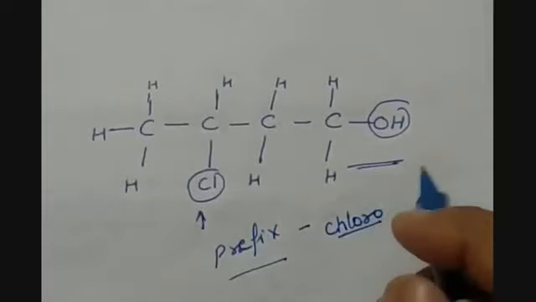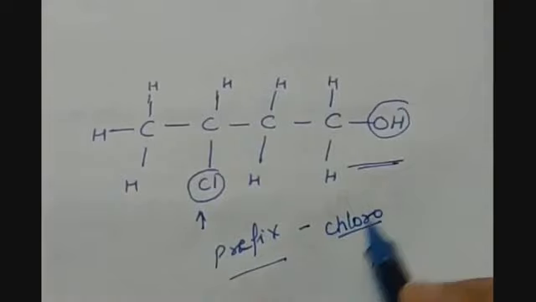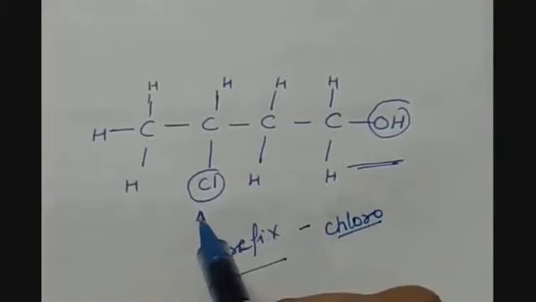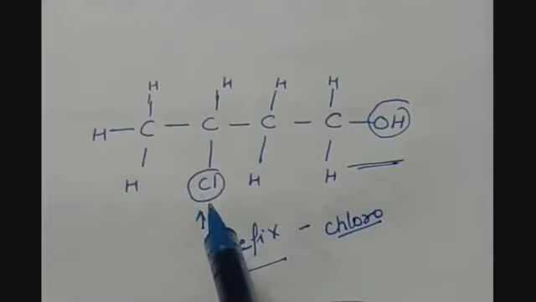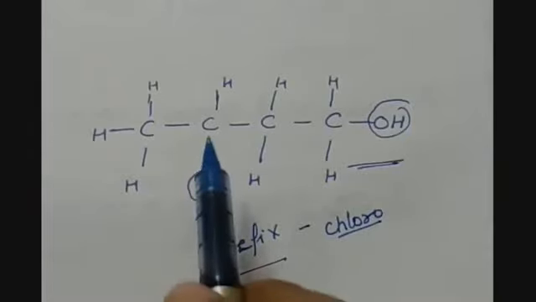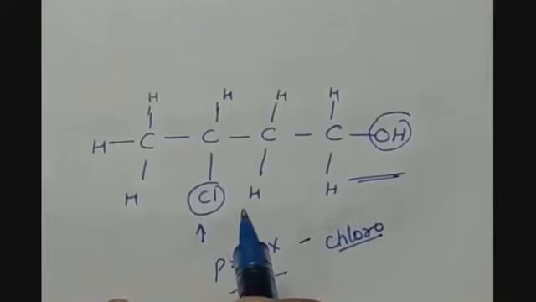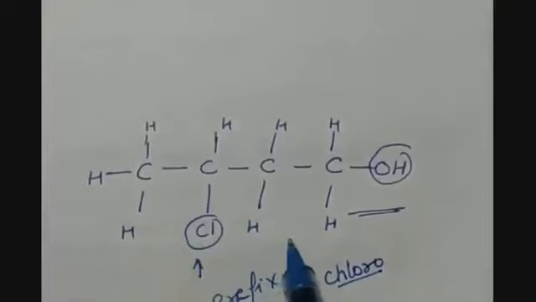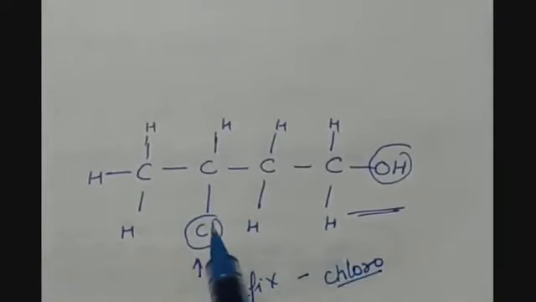So when we are going to start naming this compound, at first we have to find out the prefix, that is chloro here, and along with this I said that this also denotes the position of the substitutional group. That means we have to tell on which carbon it is attached. So for that we have to do the numbering of the carbon chain, and we will start numbering the carbon chain in such a way that this substitutional group gets the lowest number.